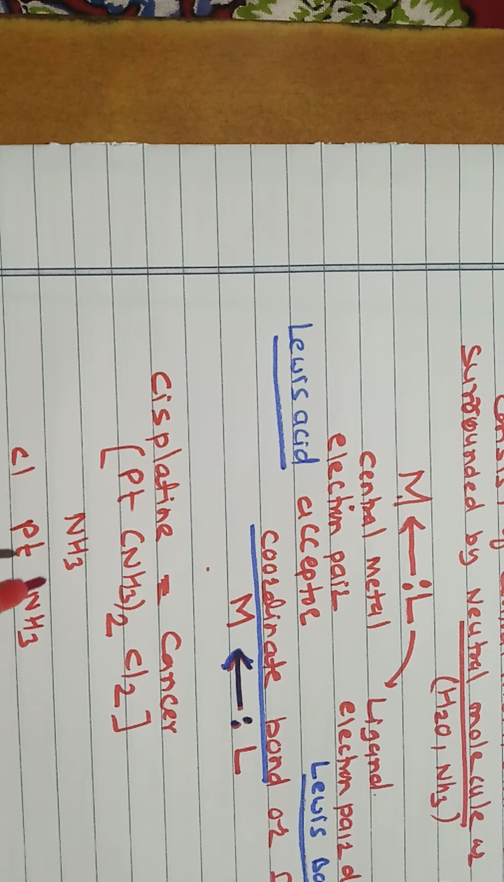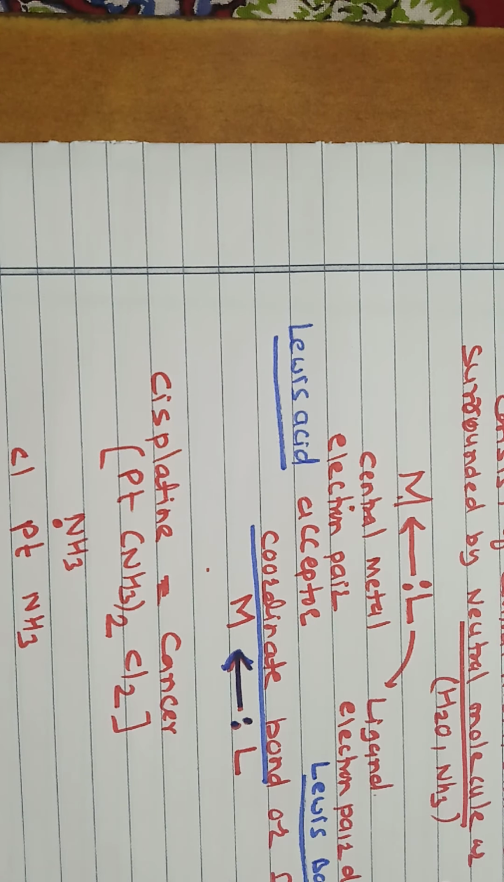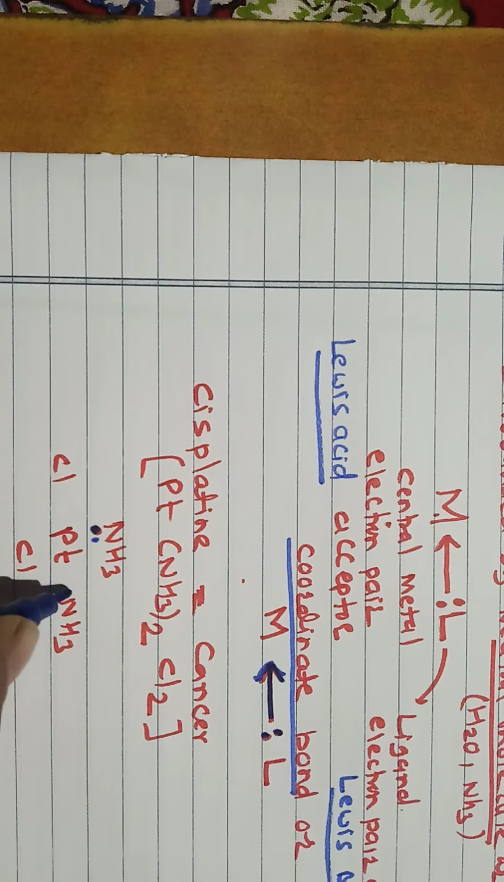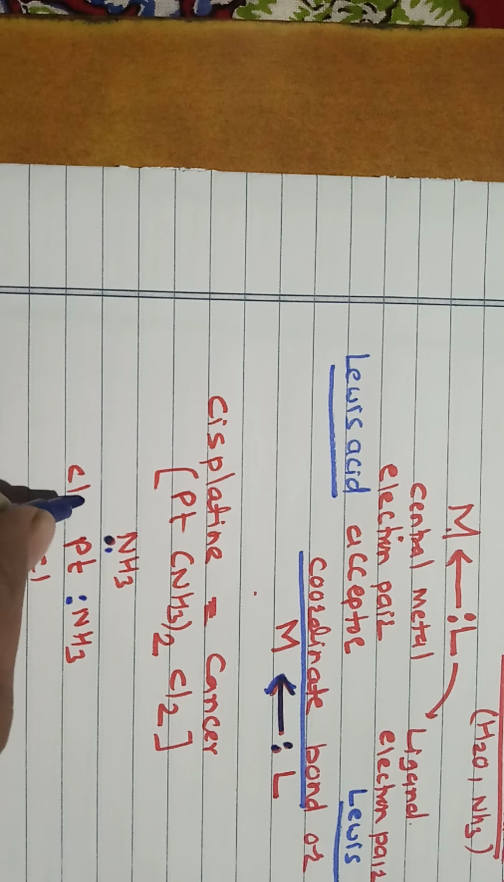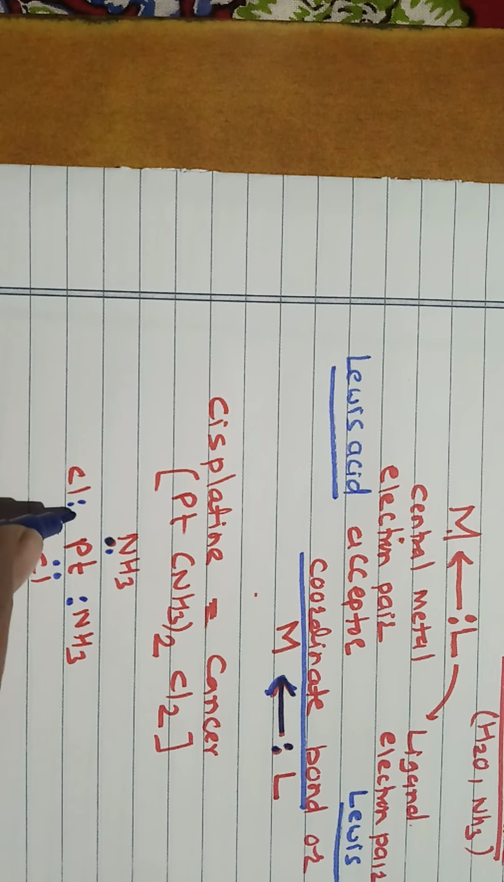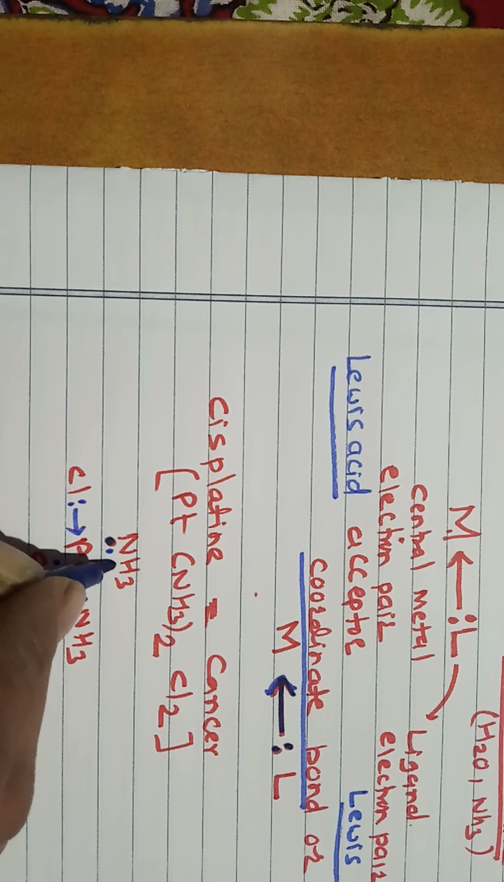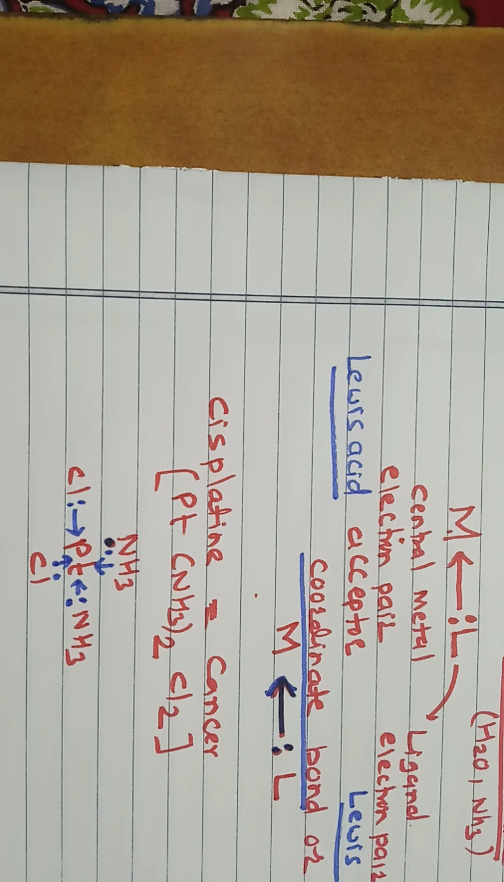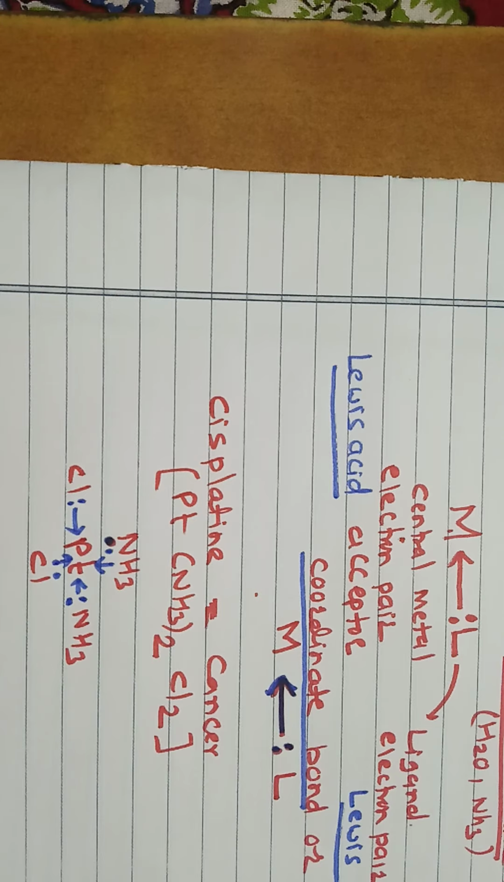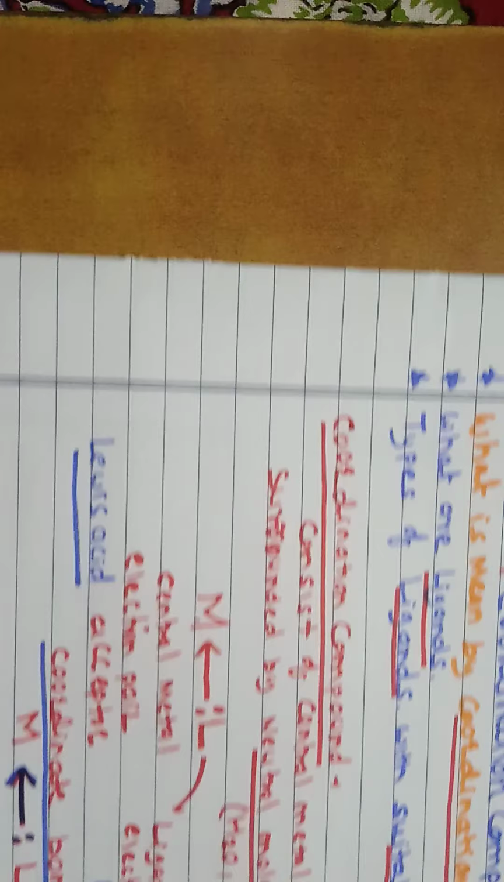Here we know that in ammonia, nitrogen is the donor atom. There is a lone pair of electrons present on the nitrogen. This nitrogen also has a lone pair of electrons, and chlorine has a negative charge, which is also in terms of a lone pair. So in this way, all these are ligands. They can donate a lone pair of electrons to the central platinum metal. So cisplatin is an example of a coordination compound. In this way, consider the concept of the coordination compound.